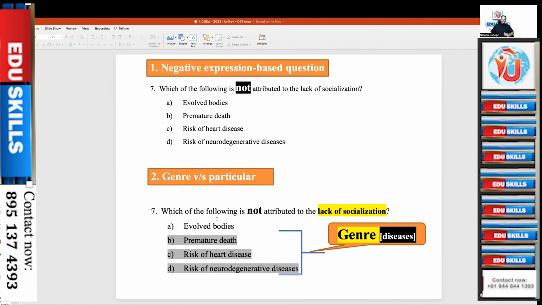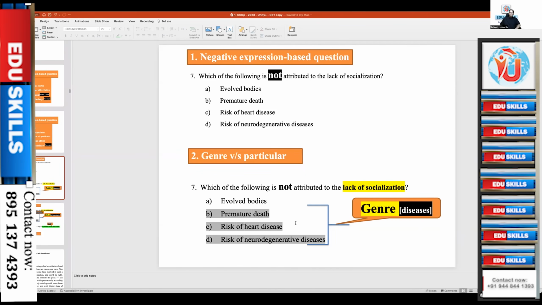Now this next question is speaking about which of the following is not attributed to the lack of socialization. See, here 3 options speak about diseases: premature death, risk of heart disease, risk of neurodegenerative diseases. So they speak about diseases. One option does not belong to that particular brand. So what doesn't belong to the brand will be the correct answer, because it's a negative expression, not is used. Do you get me? 3 are connected with some condition, whereas the first one is a different category.